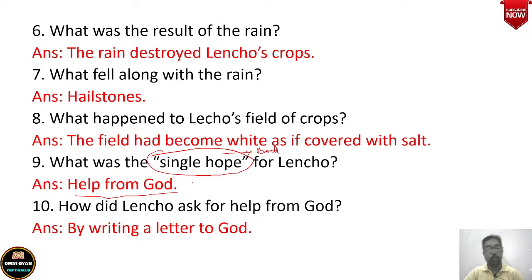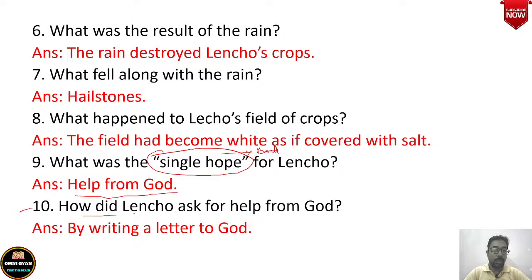So Lencho was a great believer in God. He had great faith in God. No matter what happened, his sons, his family members used to tell him that God is not listening to your prayers, but Lencho had this feeling that no, God will help me. God is always there, God will help me. So his single hope was a help from God.